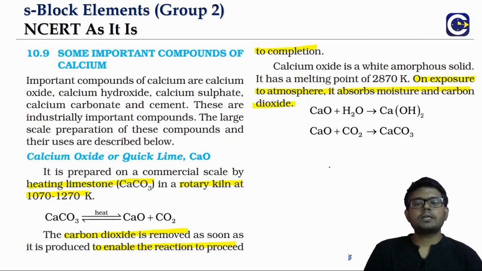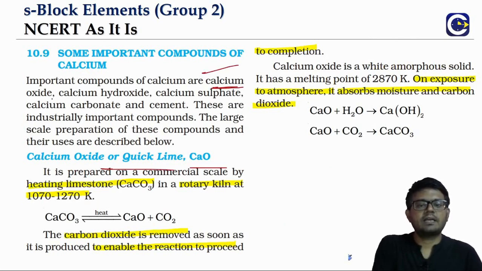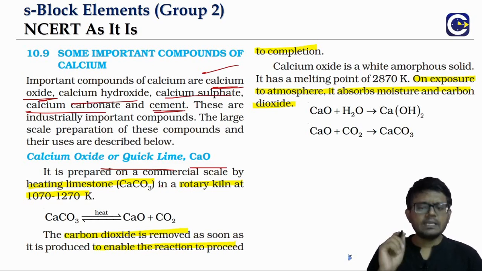Now coming to the important compounds of calcium, we have quicklime. The other compounds that we'll discuss are calcium oxide, which is the quicklime. We'll also talk about calcium hydroxide, calcium sulfate and calcium carbonate, and also cement. Okay, so the calcium oxide or quicklime is prepared by using the